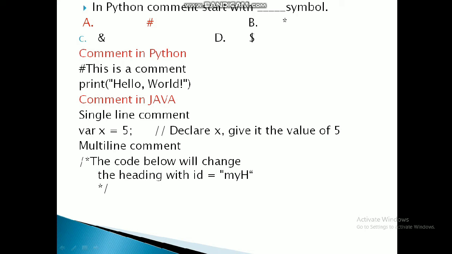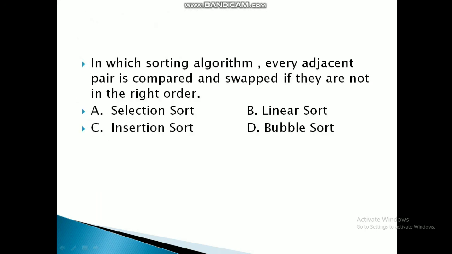Why do you use comments in your Python program? Because you can tell what your program will do, and at the end of a program you will know what each line is doing. So comments are very useful.